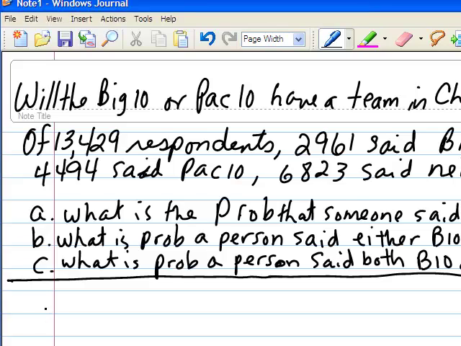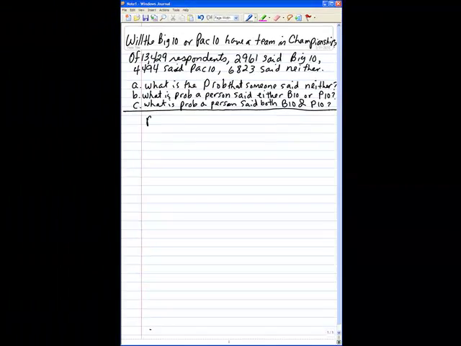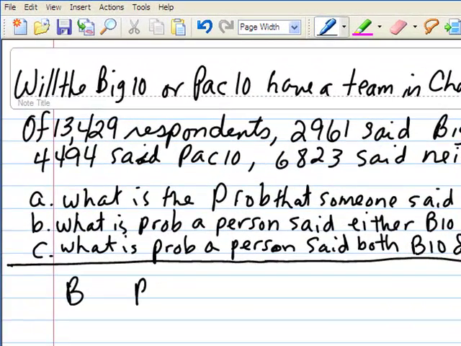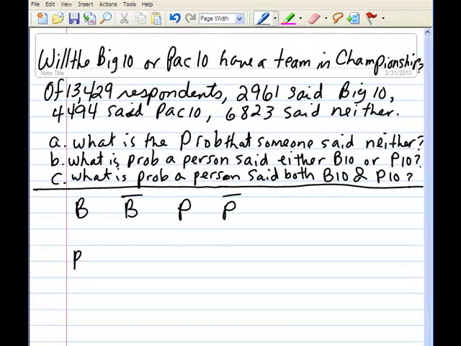Let's go ahead and make the nomenclature here. If we say B, that's for Big Ten having a team, and B bar is Big Ten not having a team. P is Pac-10 having a team, and P bar is Pac-10 not having a team. So we have the events B, B bar.